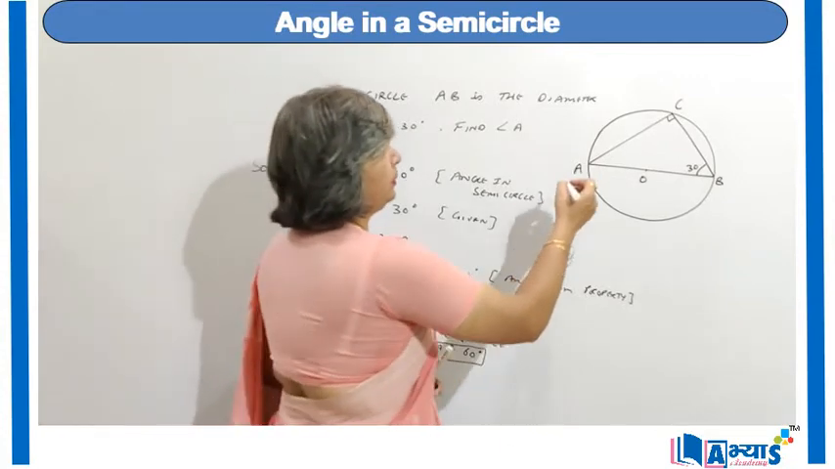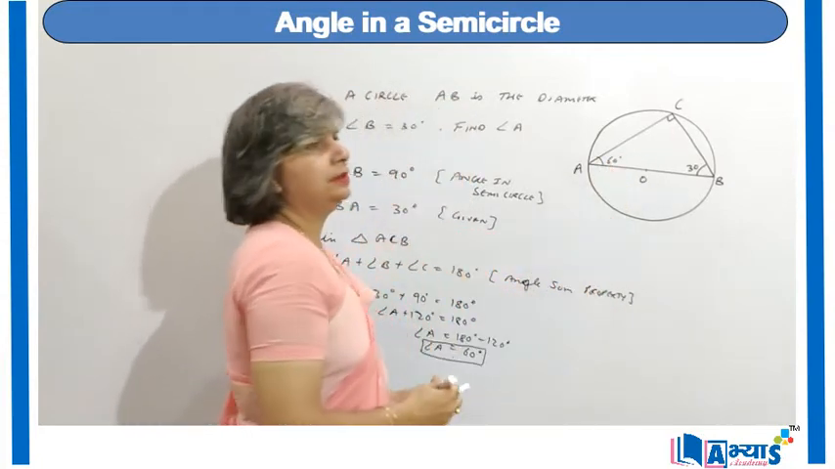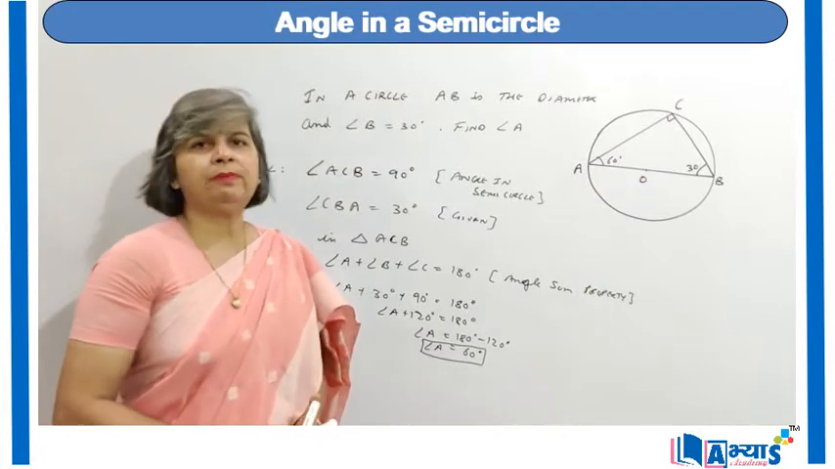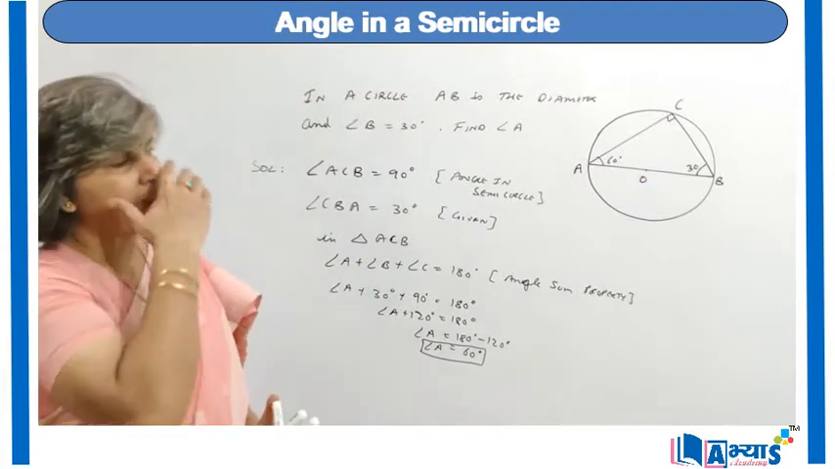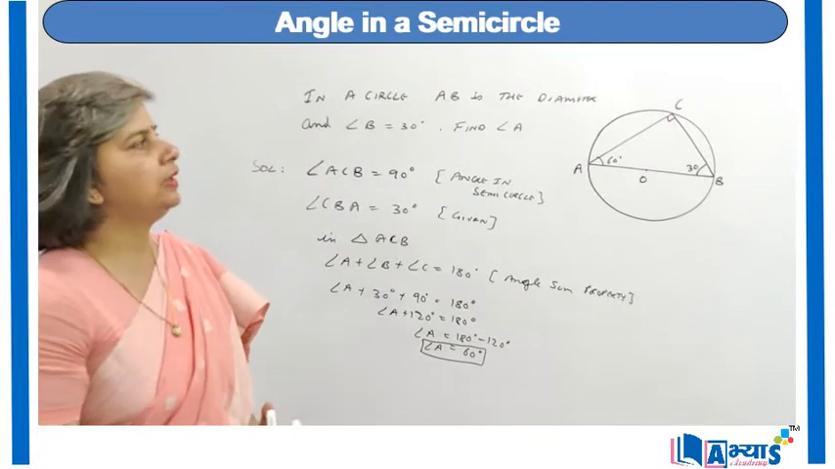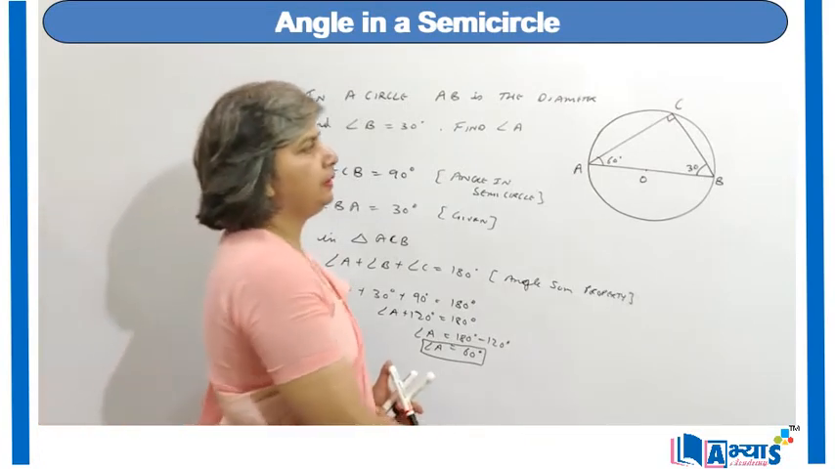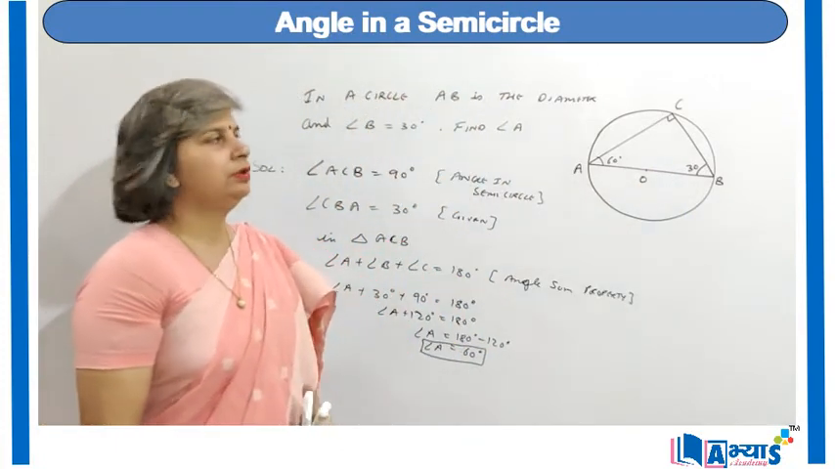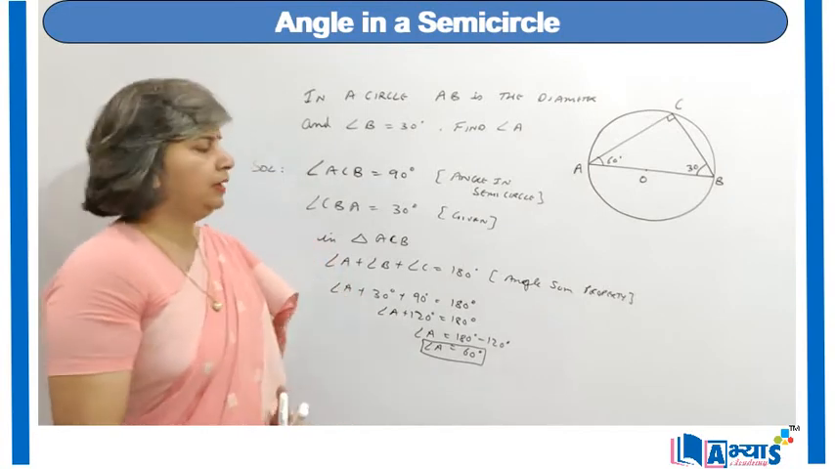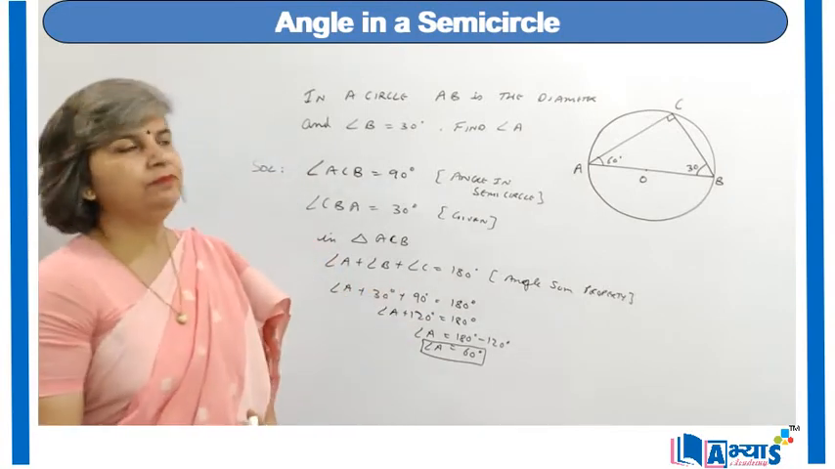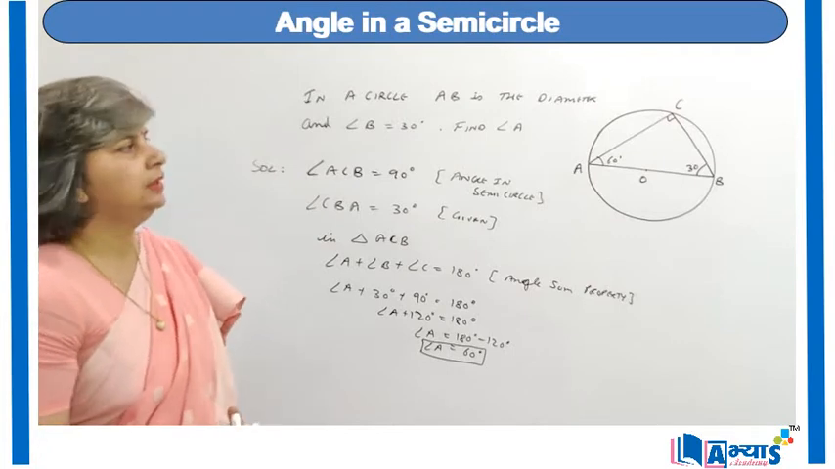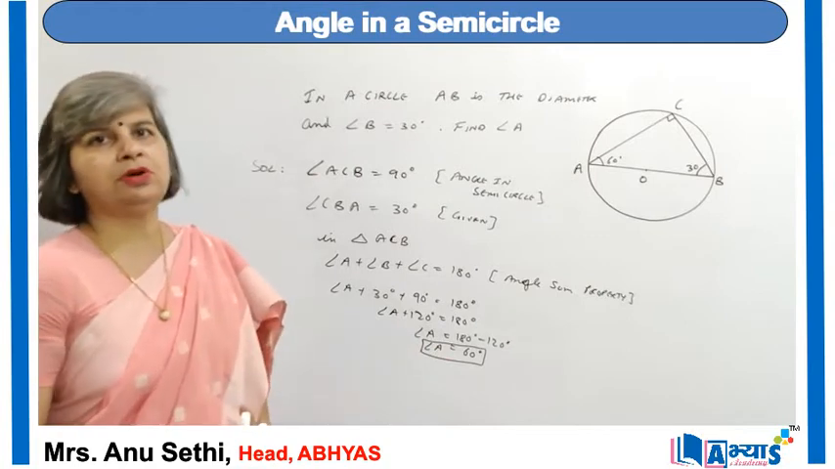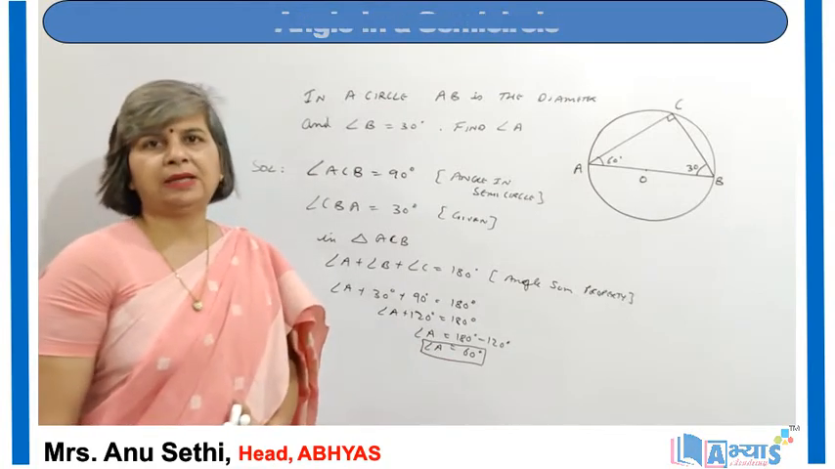So this is how we can apply the concept of angle in a semicircle, because we were given that AB is the diameter. So the diameter will make an angle of 90 degree with the circumference. Therefore angle C is 90 degree. Now angle B is 30, angle C is 90. Now taking the angle sum property for the triangle ABC, we can find that A plus B plus C will be equal to 180 degree. Then we substitute the value of B and C as 30 and 90, and we found the value of A to be 60 degree. So this is how we can apply the concept of angle in the semicircle.